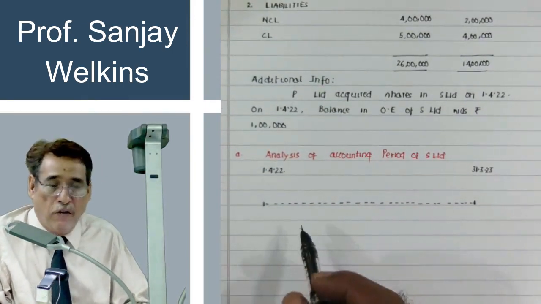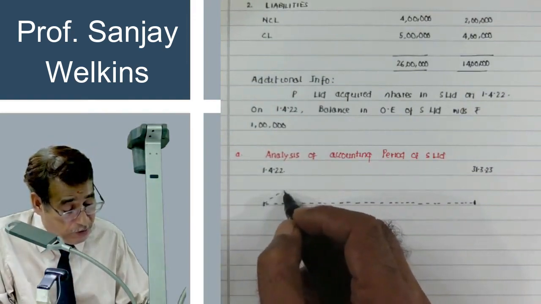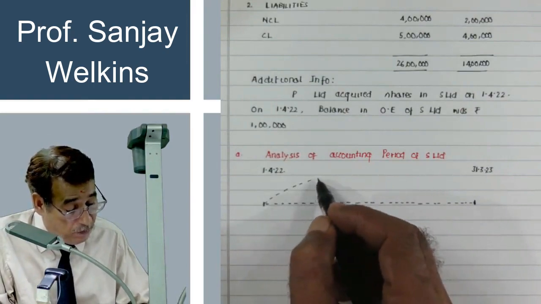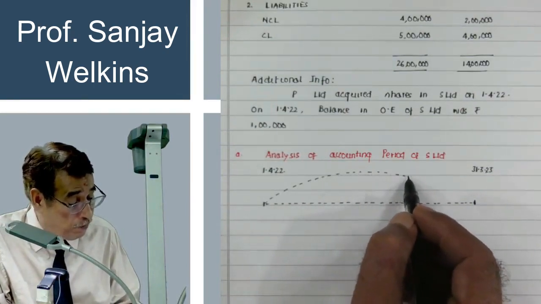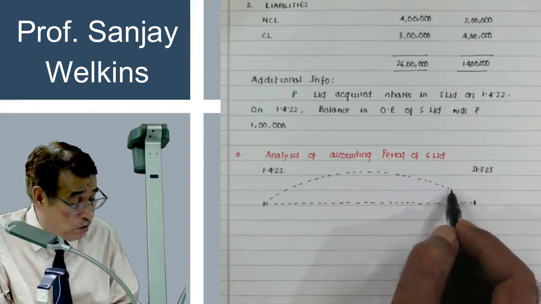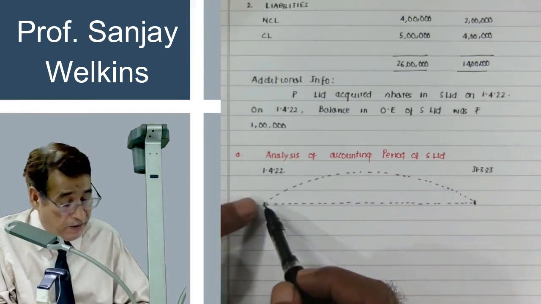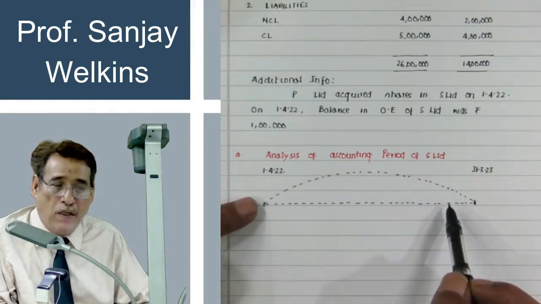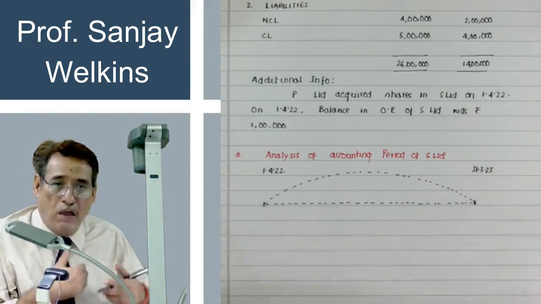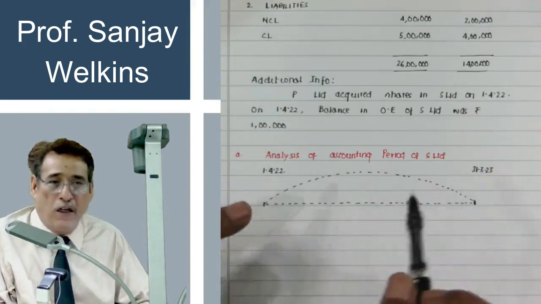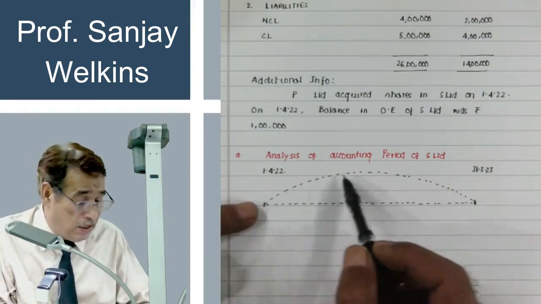Once you have noted down these 2 dates very carefully, the next point which you need to understand, and make it a habit, is that once you have stretched this line, draw out this arc, reflecting that this is the accounting period. Sir, even if you had not drawn this, we would know that this is nothing but the accounting period. Yes, you are right, absolutely. But anyway, this is the accounting period.